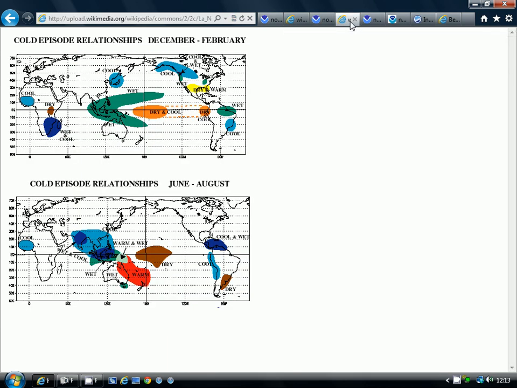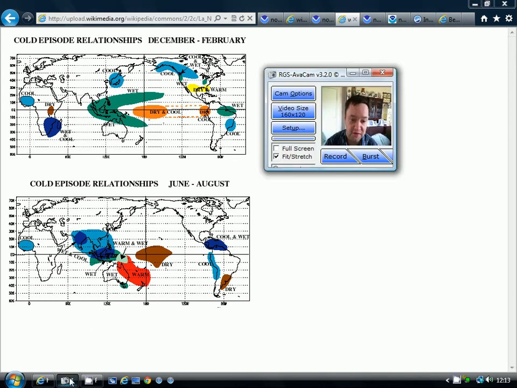Now the implications of La Nina are of course the reverse of El Nino, as it is a reversal. So instead of being very wet from Peru to Indonesia, we have it very dry. Indonesia itself tends to become very wet, and it is often very wet down into Australia. We had some quite severe flooding in Australia just over a year ago. That was generally down to the La Nina effect.